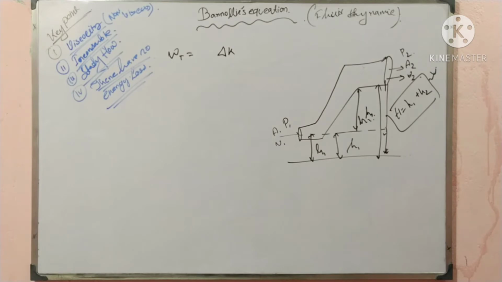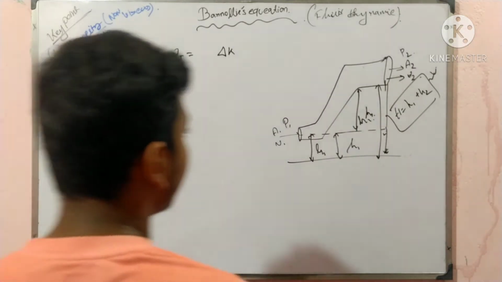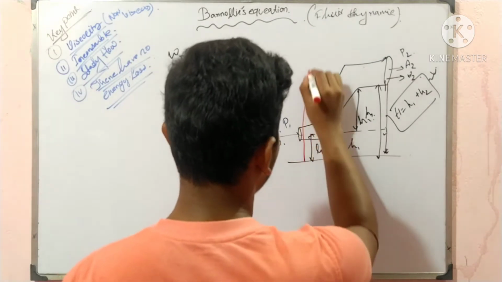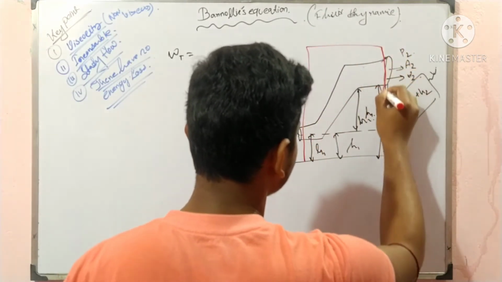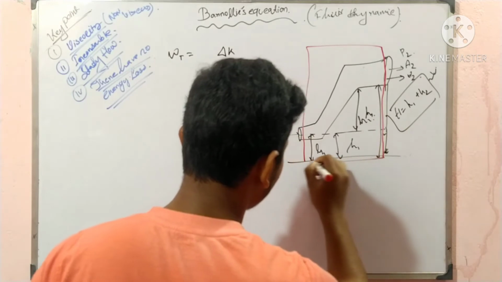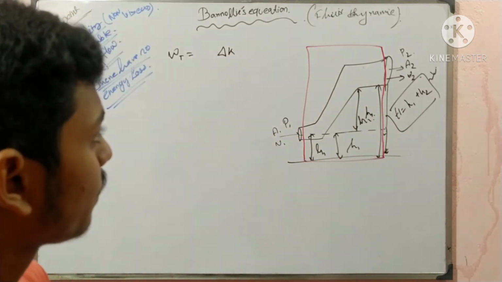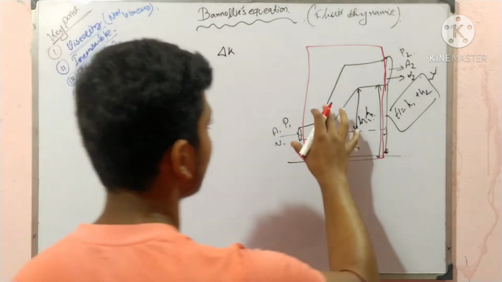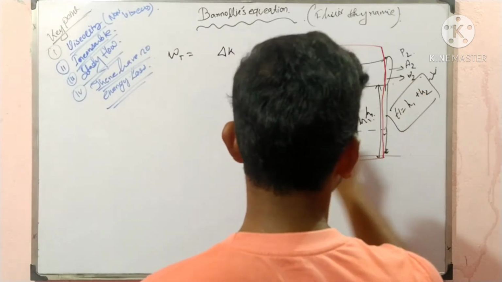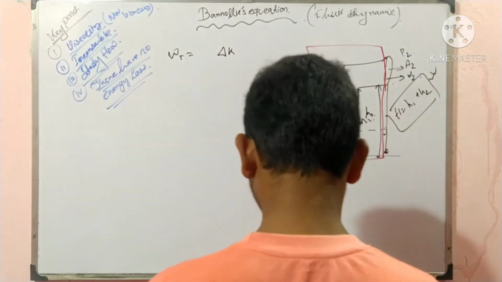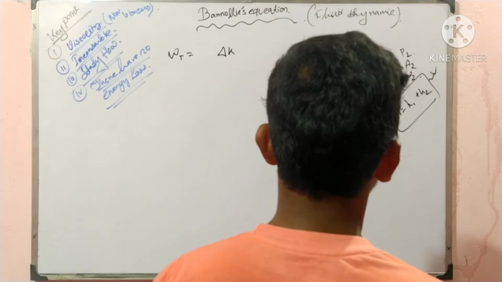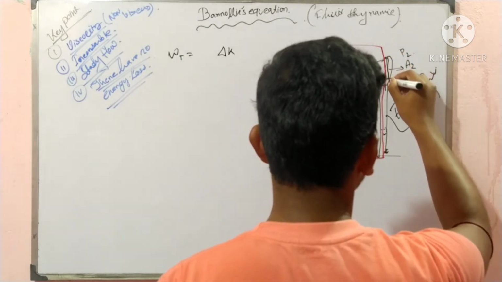Okay? Now, when I frame the whole system, this kind of picture appears. So, now the two points are out of this picture. The two point frames.